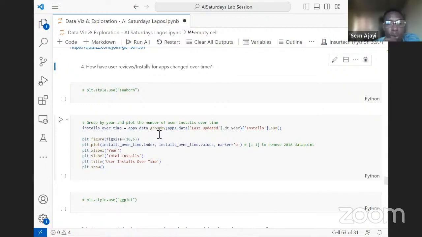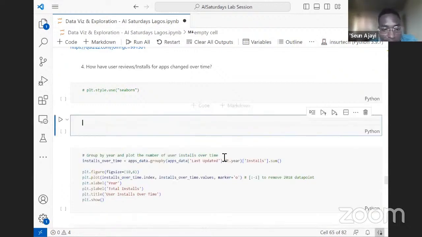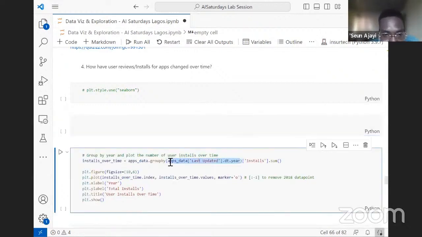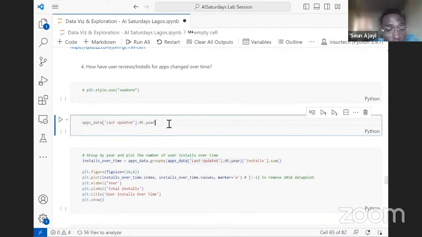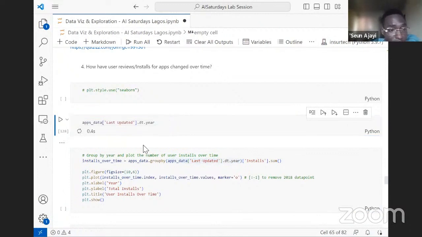Here again, we want to do a group by. This time around, we are grouping by the last updated dates, and we also want to make sure we are picking the year. What this means is, let's just quickly do this. This is why we converted the last updated column to datetime. So we can have something like this.